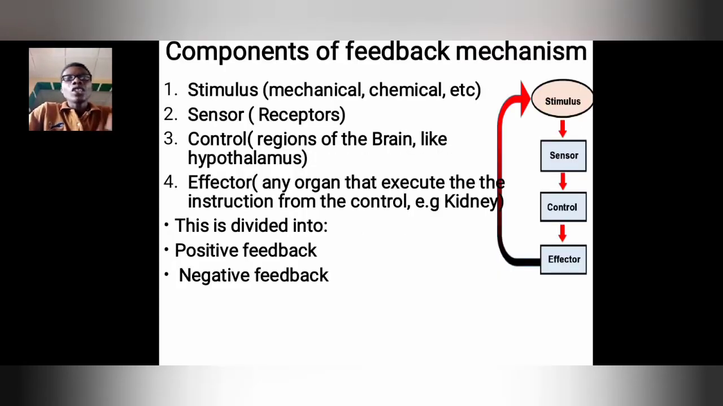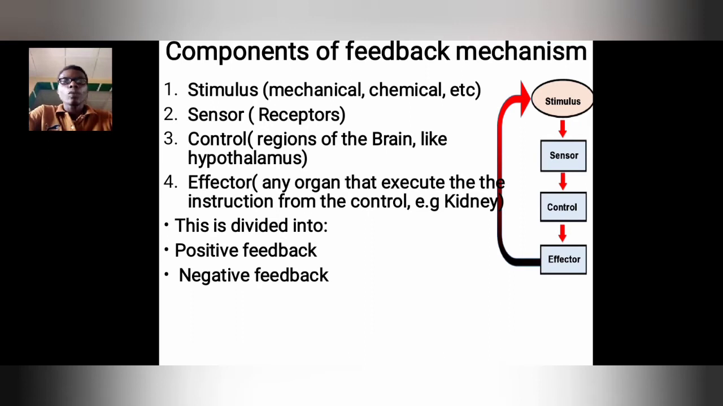So what are the components that form a feedback mechanism? There are just four of them. Stimulus, which could be chemical. Stimulus is just anything that can cause a reaction in your body. Tapping myself like I just did is a mechanical stimulus. A breeze blowing on me is a stimulus. Pouring water on myself is a stimulus. Being pricked by a pain is a stimulus. So it could be chemical. Even you tasting food is a chemical stimulus.